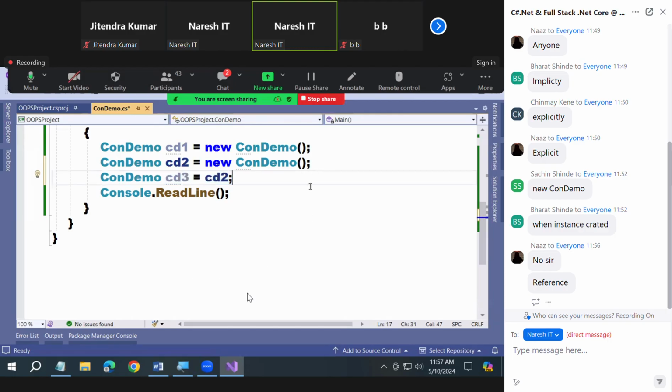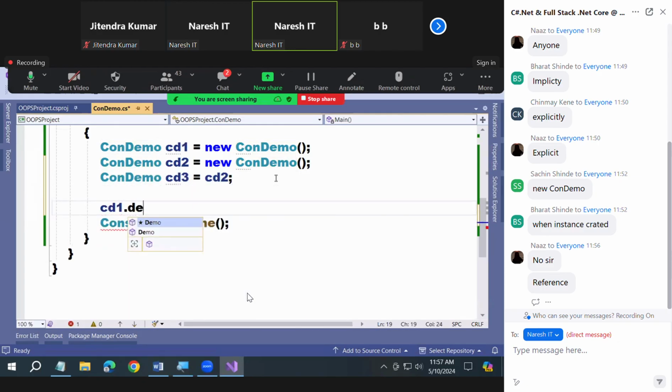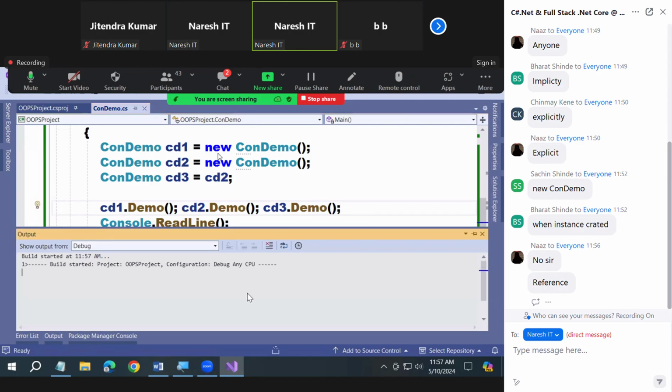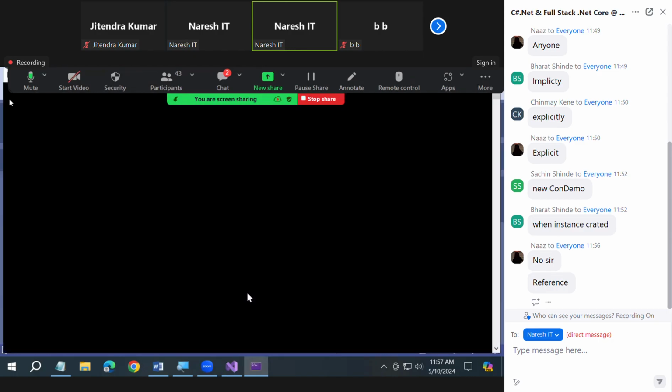At the same time, remember the second thing also. When I create a reference, I'm not calling a constructor. That is why a reference will not have memory allocation. But remember, a reference works like an instance only. That's why I can call the method Demo by using CD1, CD2, as well as CD3. All three will call, but constructor calling is done 2 times only. Observe it.